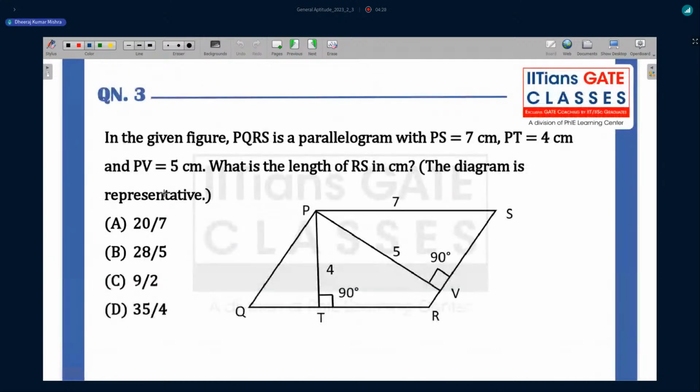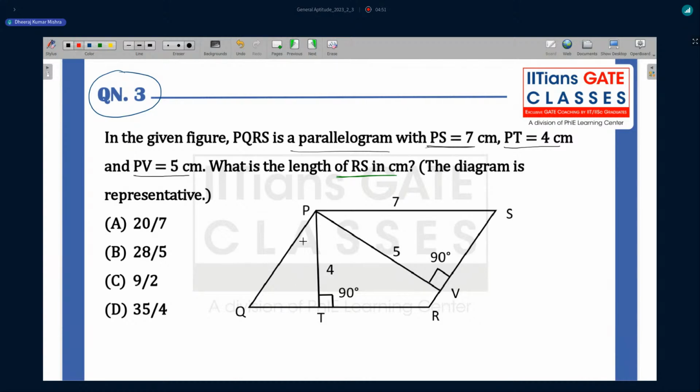Next, question number 3 is from geometry, or mensuration you can say. In the given figure, PQRS is a parallelogram, with PS equal to 7 centimeter, PT equal to 4 centimeter and PV equal to 5 centimeter. What is the length of RS in centimeter? Guys, can you try this question? You might have tried and got the answer, so write your answer in the chat box on YouTube.